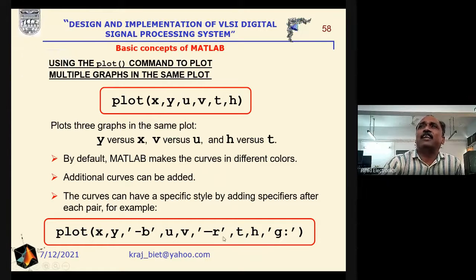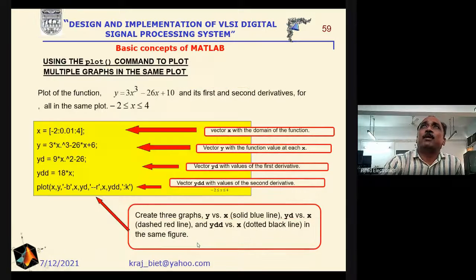And this is the style here. We have used different styles. Now see here the examples. For example, if we consider this equation here, first we have to define x, and then we have to define y, and say the differentiation of y is yd. Then differentiation of yd will become this one. Again, the second differentiation is written as ydd. Then this is the value of ydd here.